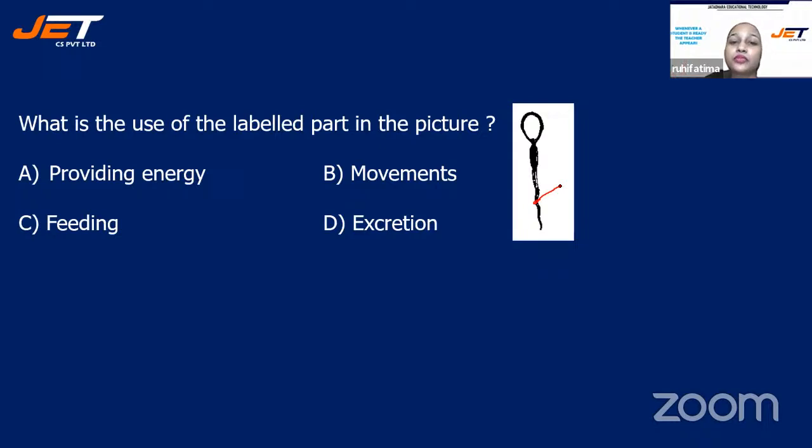So, what is the use of the labeled part in the picture, children? Is it providing energy, movements, feeding, or excretion? Come on. Be very quick, children. Labeling I have already done for you. The red portion.